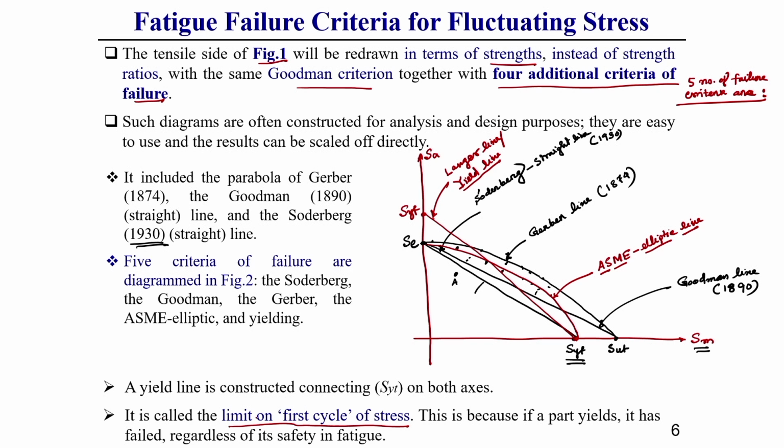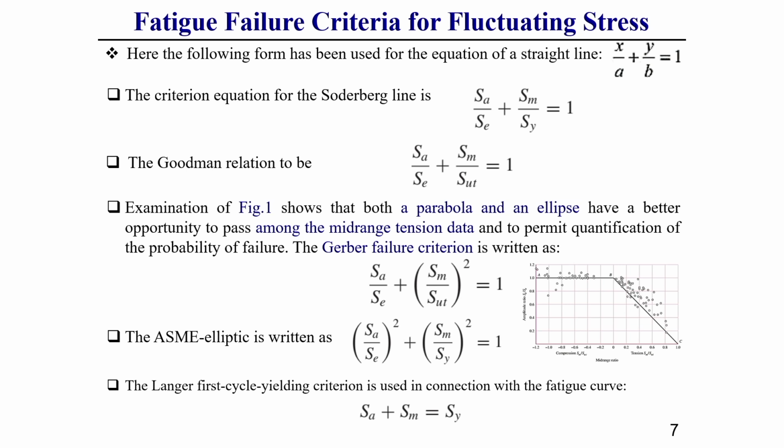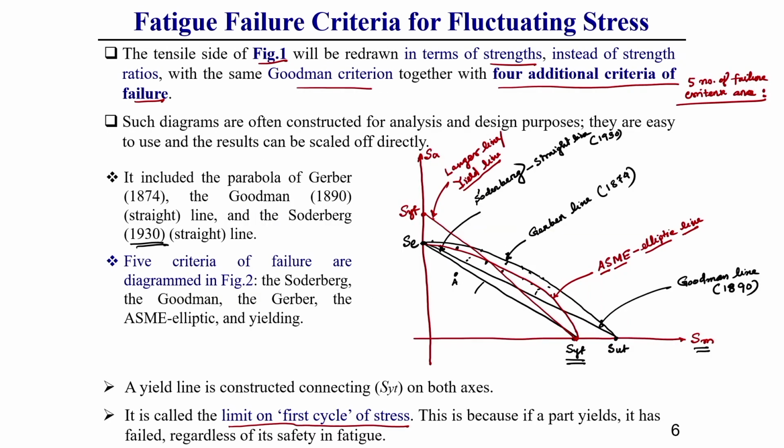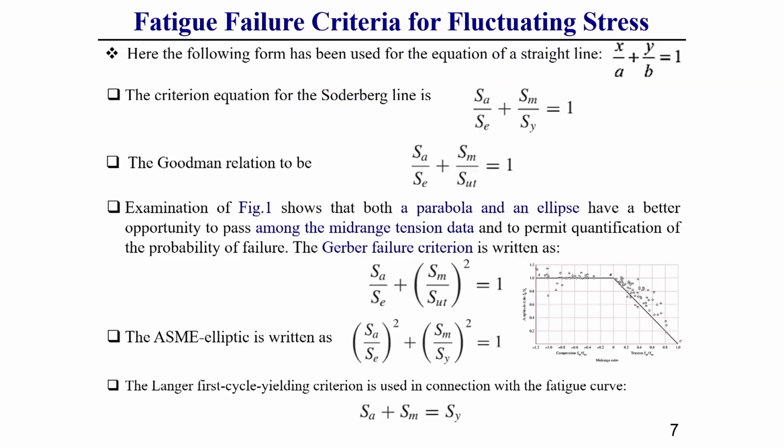That is why it is called the limit on first cycle of stress. Now, whatever different curves I have shown, we can write in terms of some equation. How, I am going to show, then it will be very clear to you.